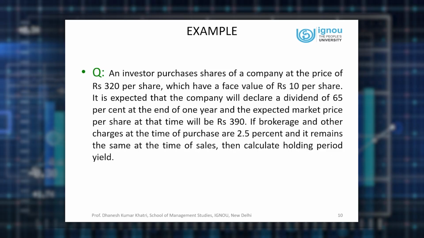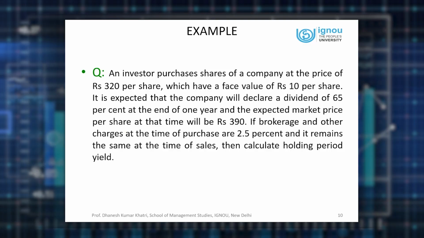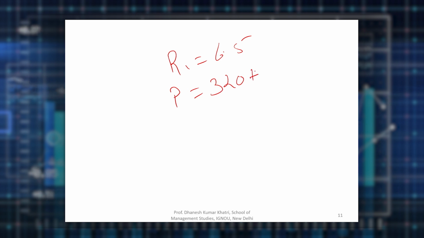We can take the same example. Example is the same. In this case now, 2.5% is the transaction cost on purchase as well as on the same sales. Now it may be 1%, 0.5%, nowadays 5 paisa brokerage is also there. That is something different. I have to explain you the calculation mechanism that depends upon how much transaction cost comes. So now what we can do? In this case, 2.5% is the transaction cost. So his R1 is the same, 6.5. But now what will be P? 320 plus 2.5% of the 320 is the transaction cost.